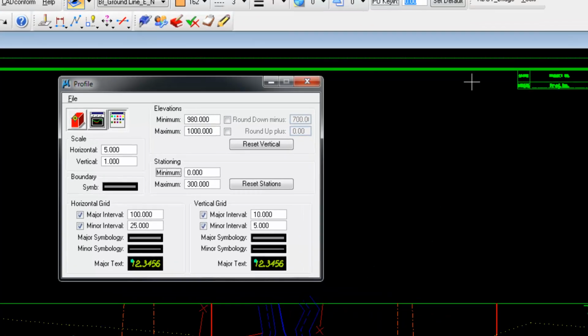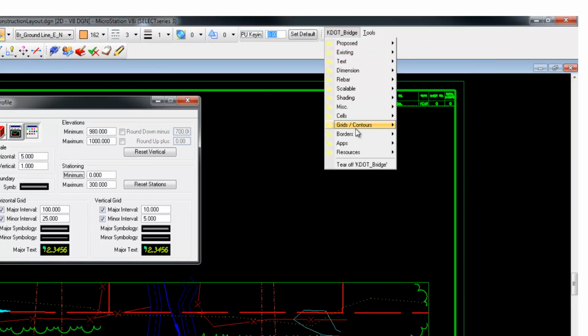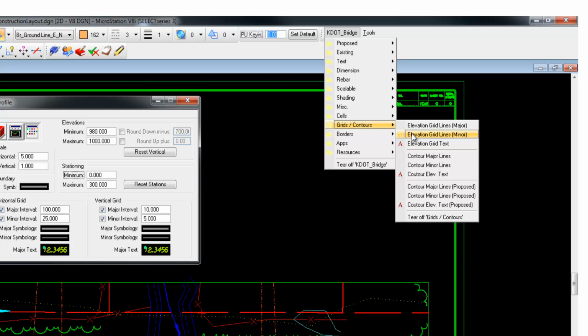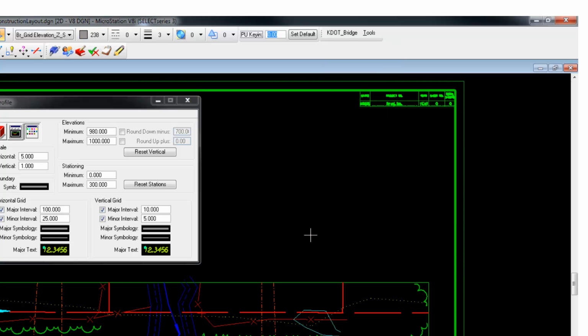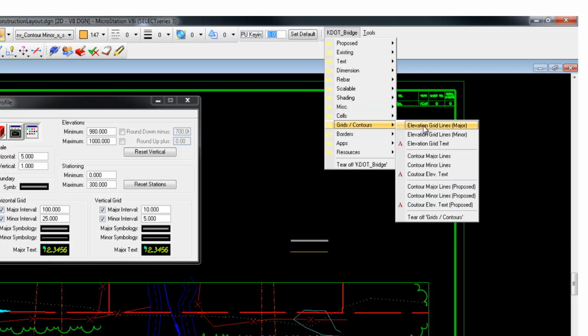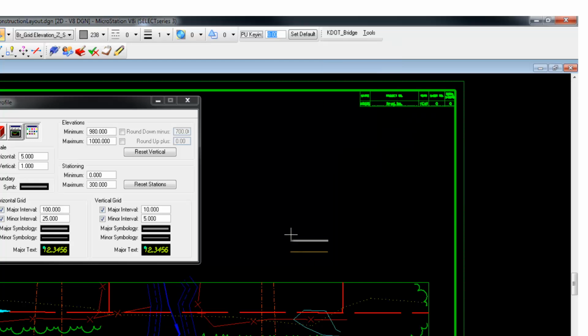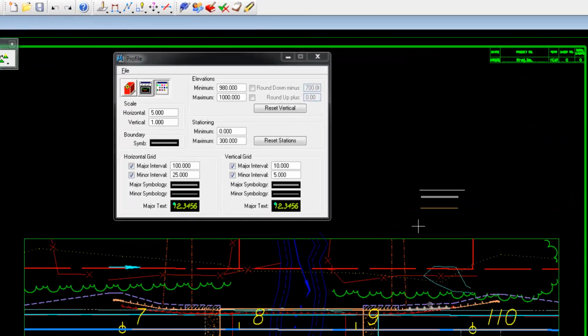There's your vertical and horizontal grid. So I'm going after the grid lines for the major and minor. Get rid of the trash element here.